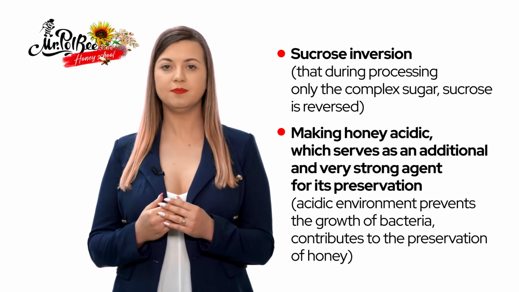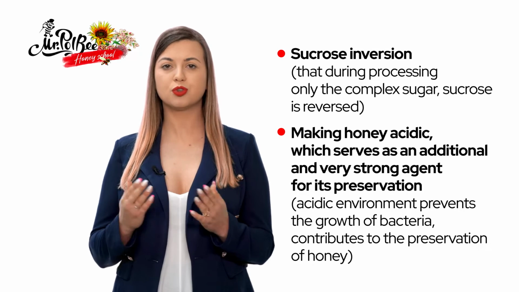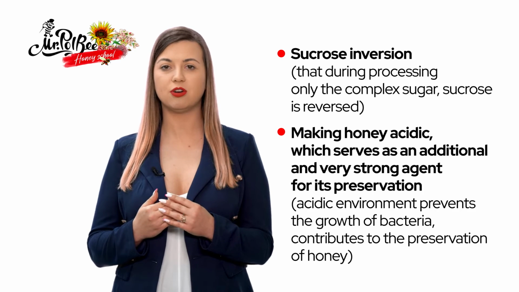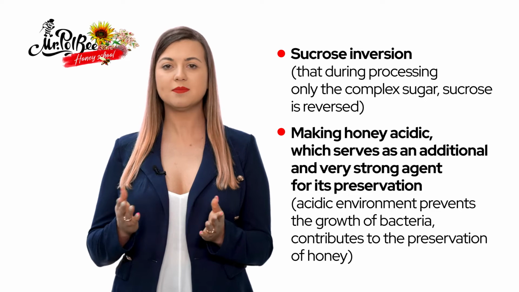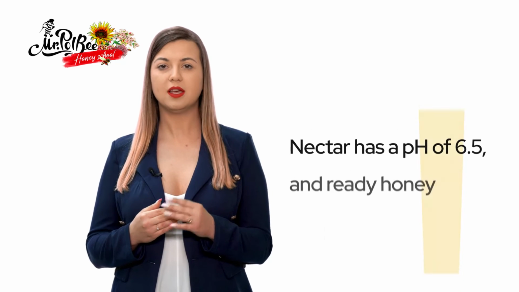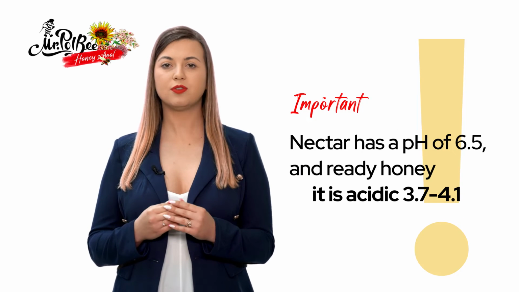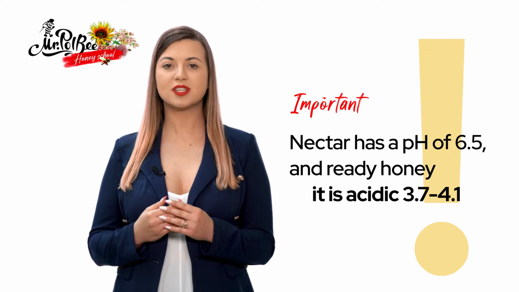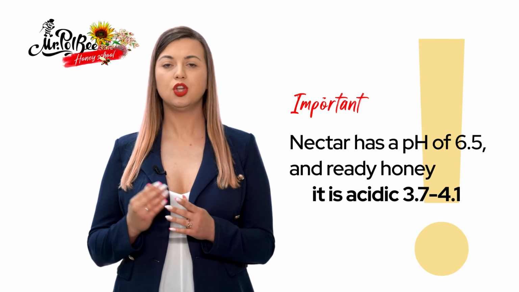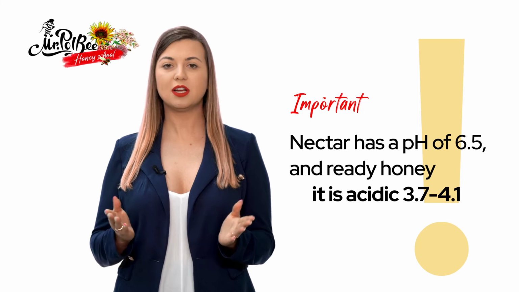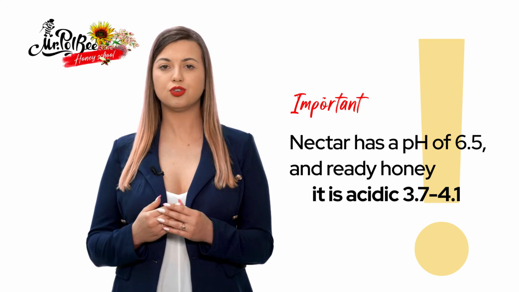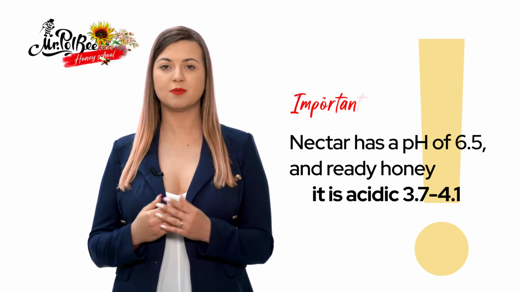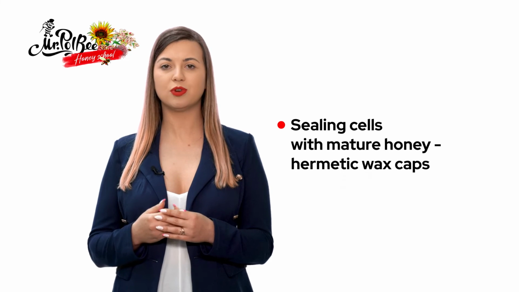Sucrose inversion, making honey acidic, which serves as an additional and very strong means of preserving it. Acidic environment prevents the growth of putrefying bacteria and thus contributes to the preservation of honey. For comparison, nectar has a slightly acidic pH of 6.5, and ready-made honey is acidic, on average 3.7 to 4.1. Due to this feature, honey has always been considered an excellent preservative. In ancient times, meat was kept in honey so that it wouldn't spoil. Sealing cells with mature honey, hermetic wax caps.